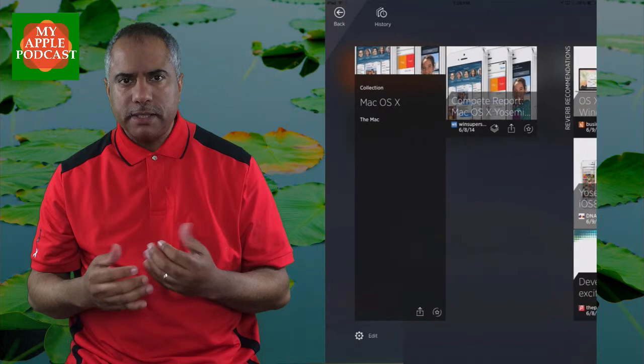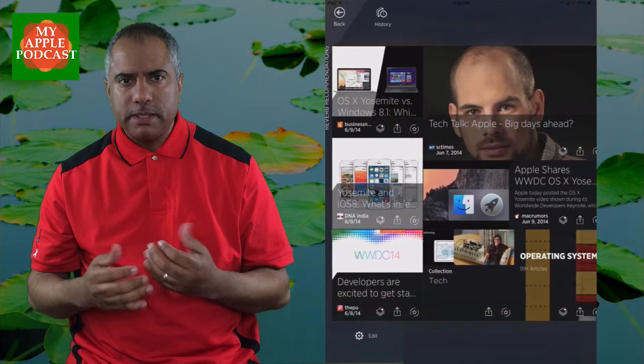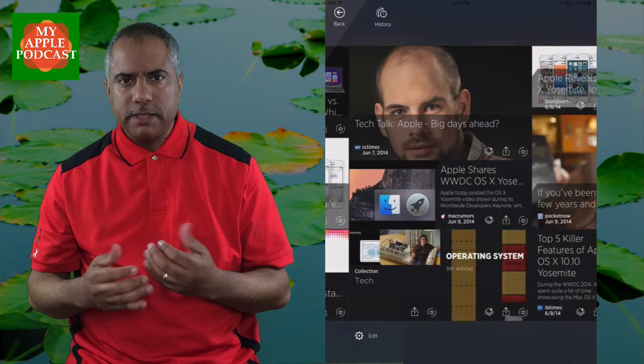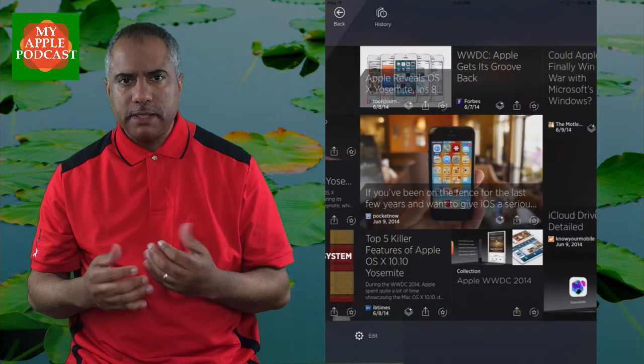So in addition to your collections, right now I have a Mac OS X collection set up, and I only have one article saved here so far. When I swipe over, you'll see recommendations of articles that are related to the one that's in my collection. And you can browse through other articles as well. So information is at your disposal no matter what direction you're looking in. You have the news that is just for you.